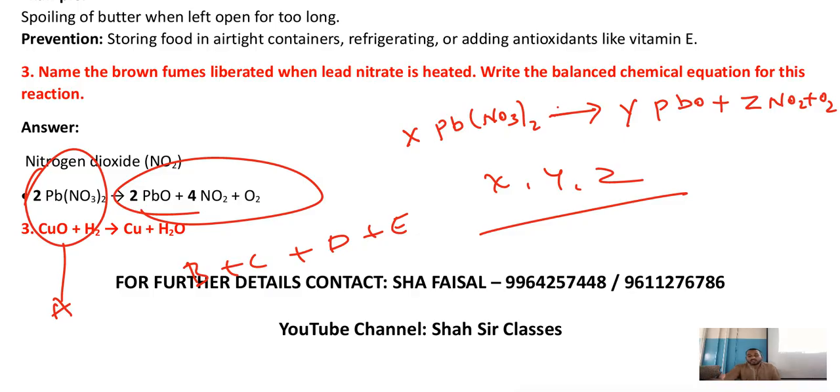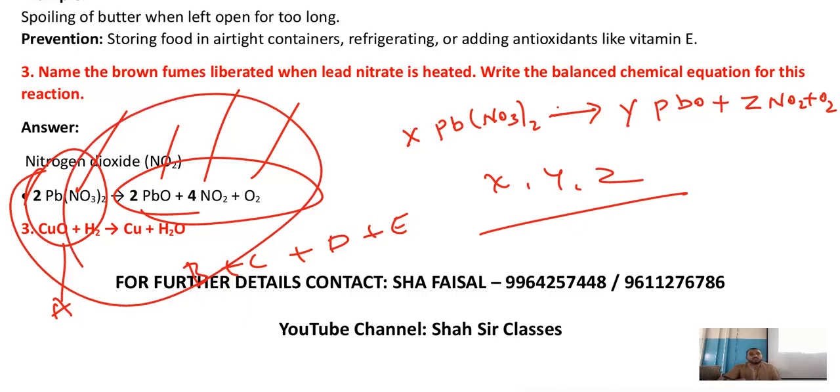Understood? Actually, how should they have asked? They should have asked like this: what happens when lead nitrate is heated? If it came properly, a direct question. What happens when lead nitrate is heated? Write the balanced chemical reaction. Then you might have written, sir, when lead nitrate is heated, it gives lead oxide, nitrogen dioxide, and oxygen. And this is the balanced chemical reaction you might have written.